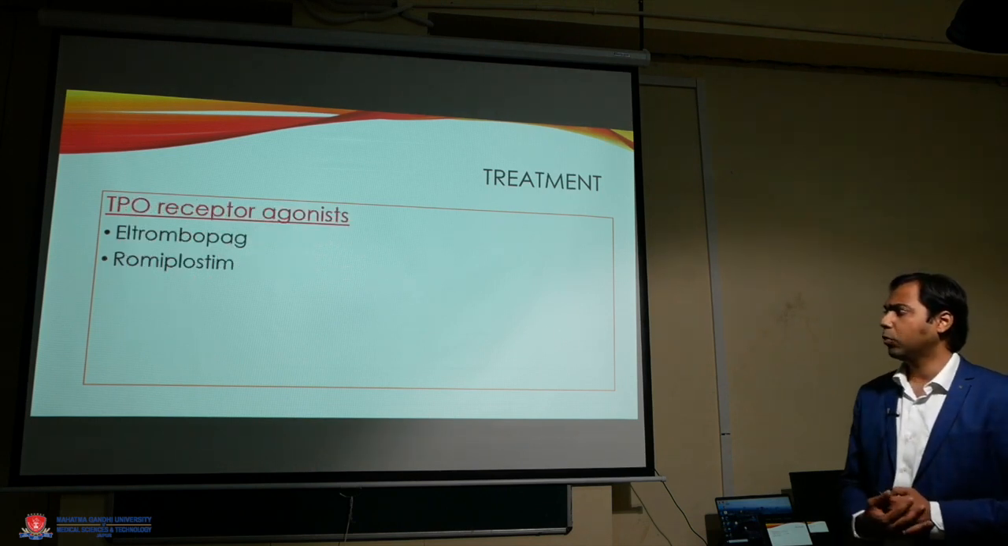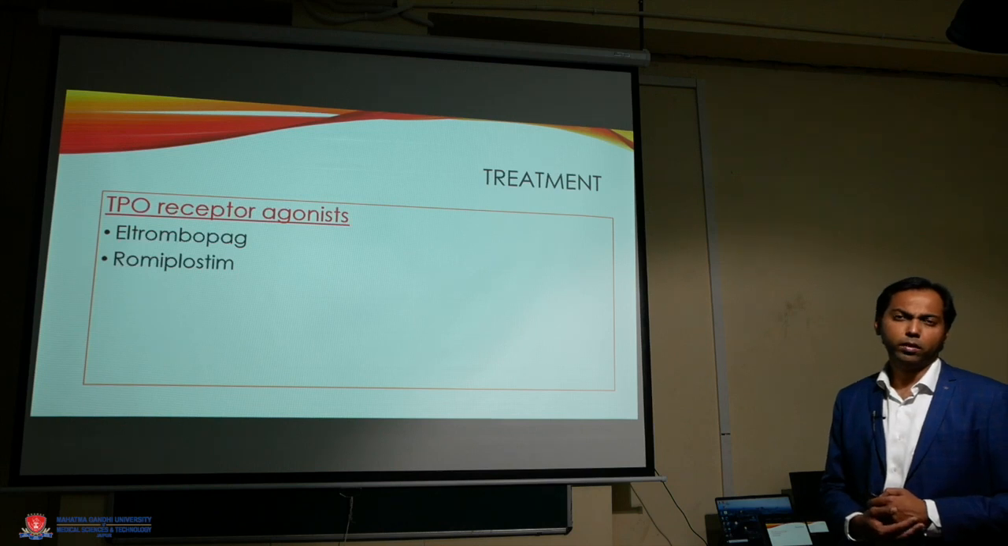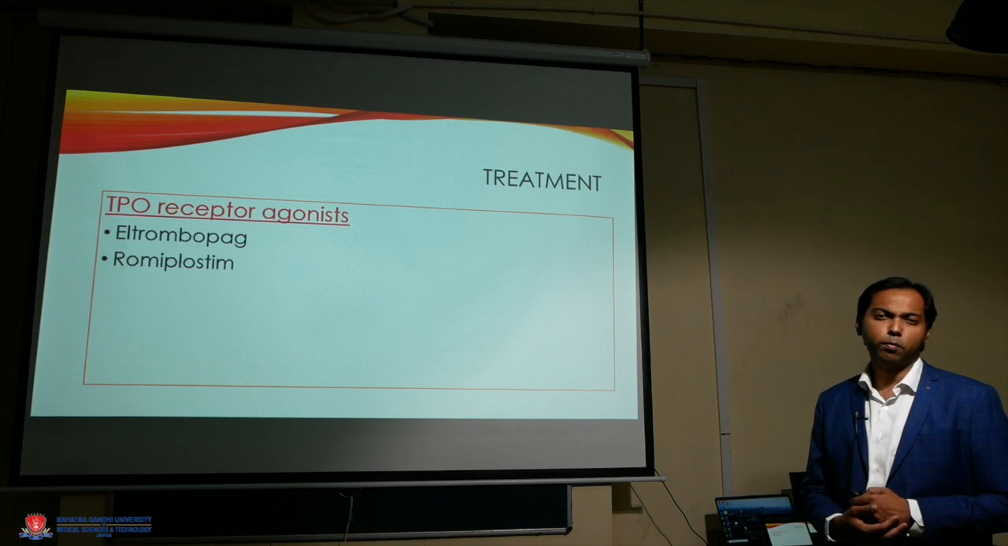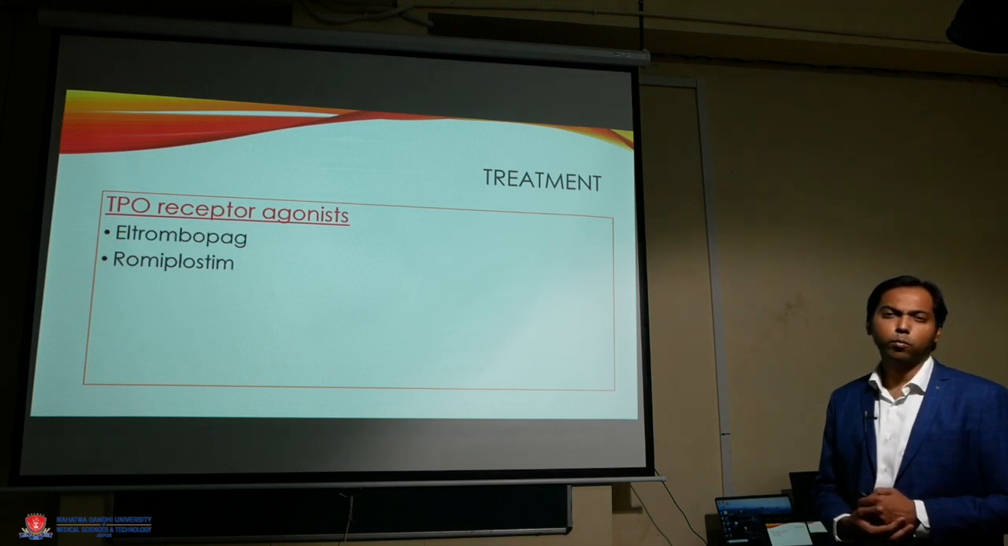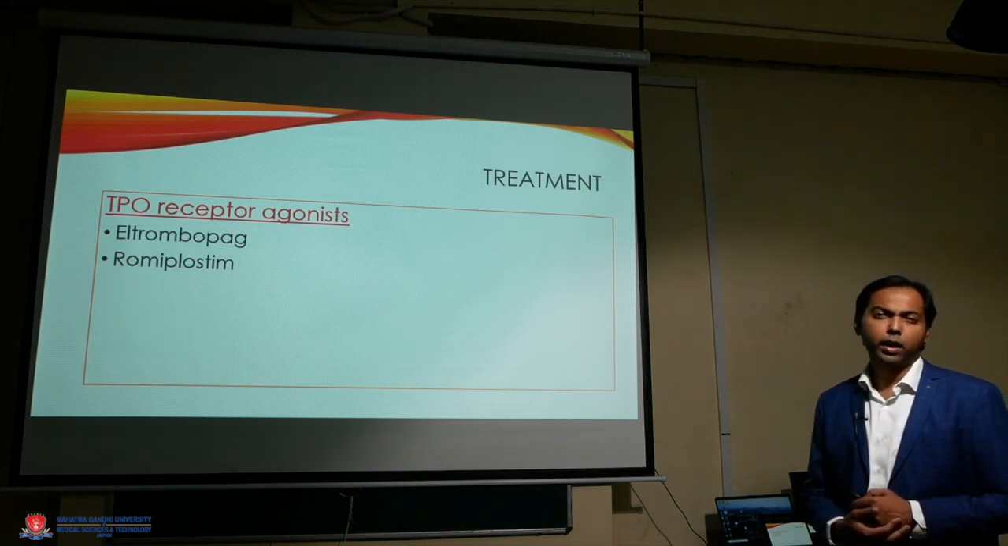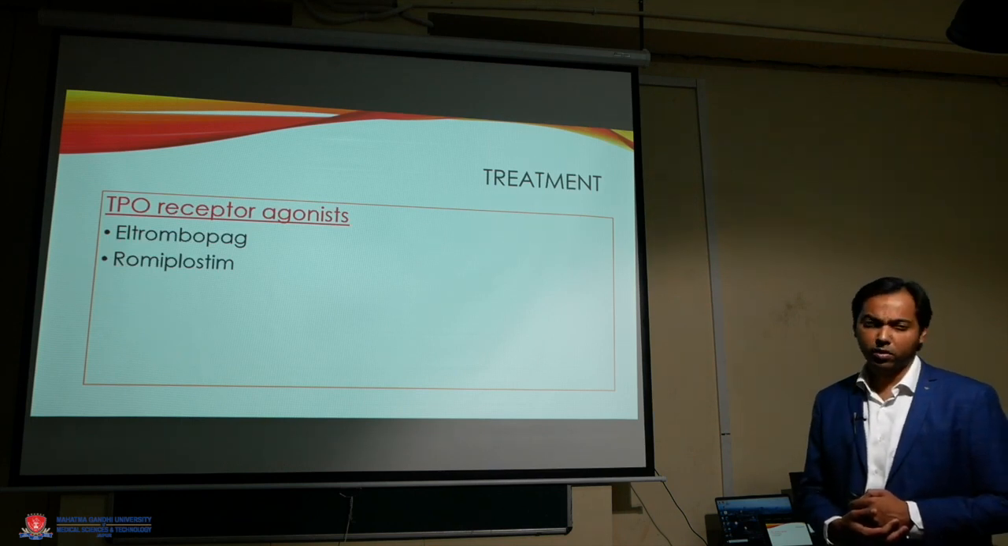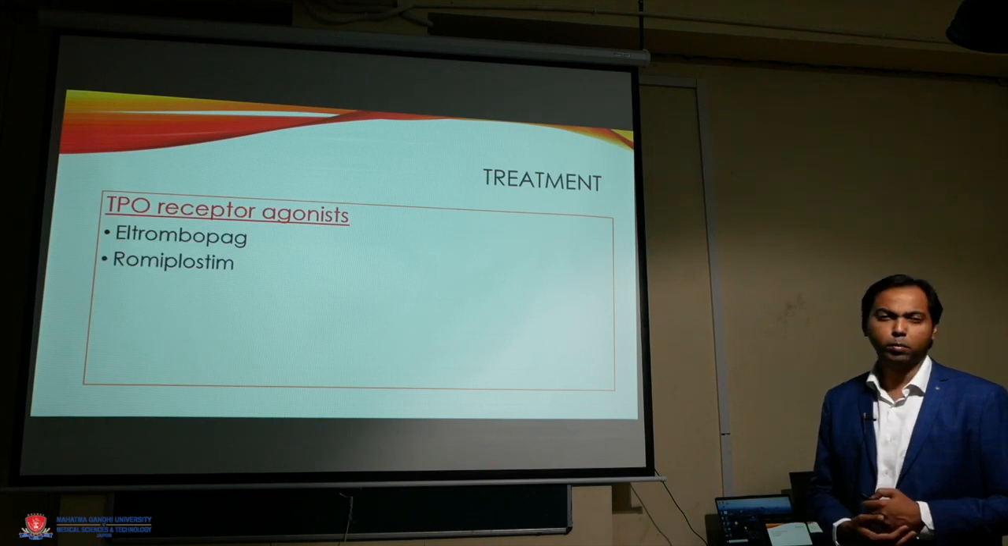We also have TPO receptor agonists, so they stimulate the thrombopoietin receptor in the megakaryocytes and lead to increased production of platelets, and these are currently approved for use in ITP and aplastic anemia. So we've got Eltrombopag and Romiplostim, both available as generics in our country now. So it's a boon for a lot of patients with ITP and aplastic anemia.